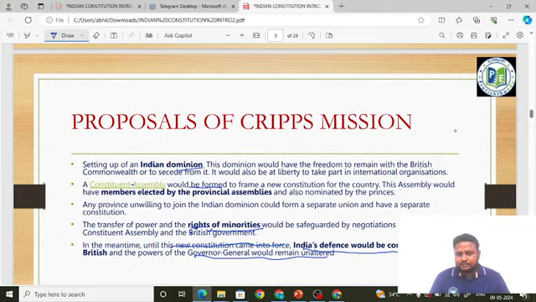If the British win the war, they will become even more powerful. Do you think they will then allow us to make the constitution? And they are even saying they will control the defense. In the August Offer, they said that portfolios like defense, finance, and home affairs would be with the British. That was totally unacceptable for the Indian National Congress.